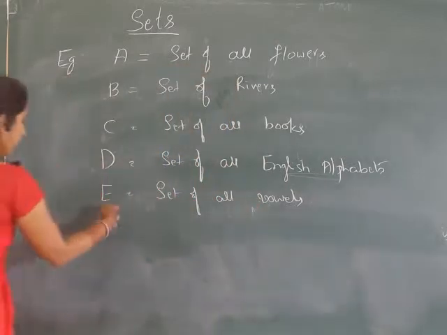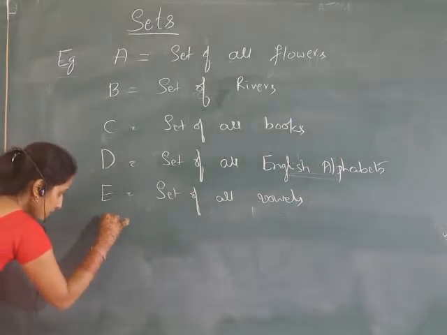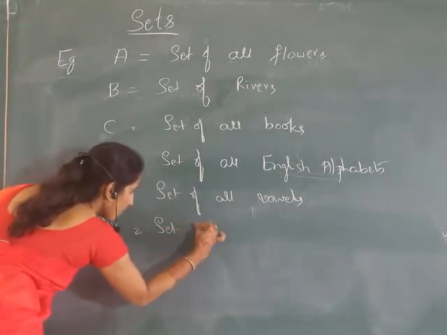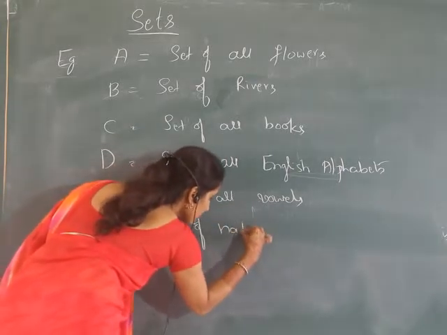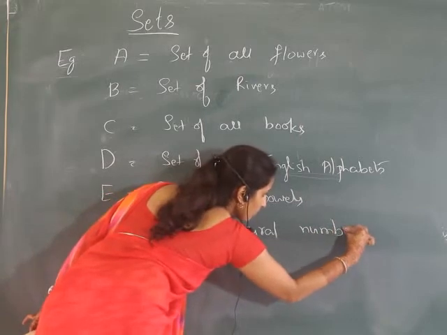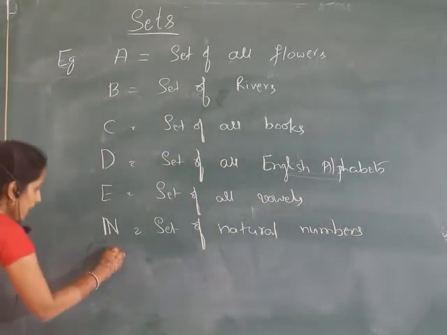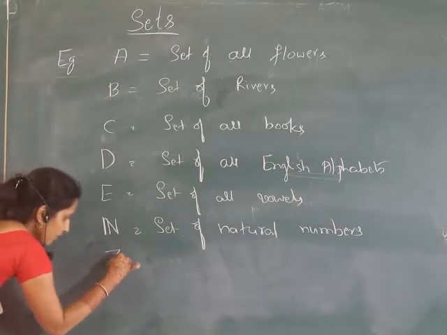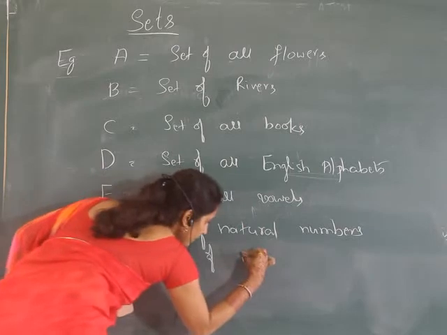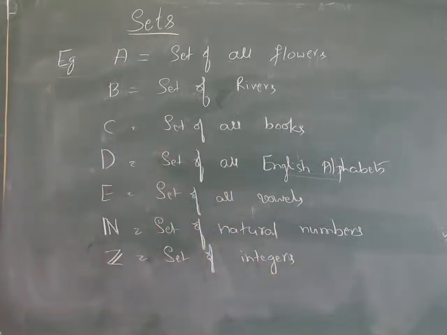So for that there is also a standard symbol. Natural numbers we write as N. N is the set of natural numbers. And Z, set of integers I can say.